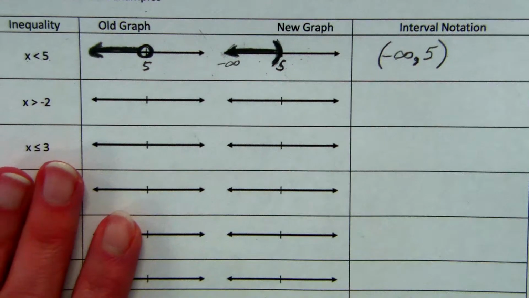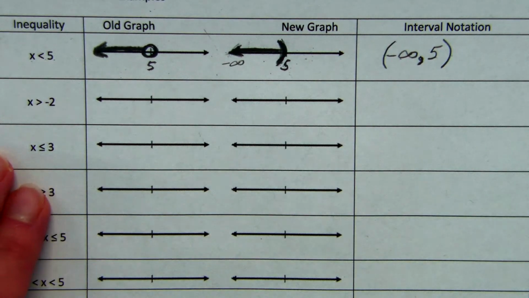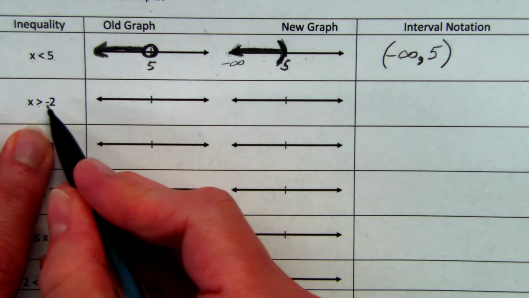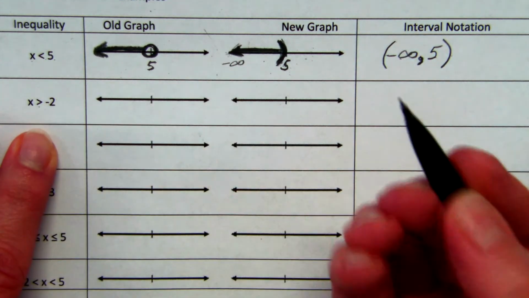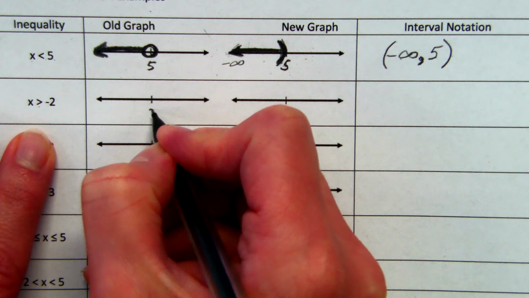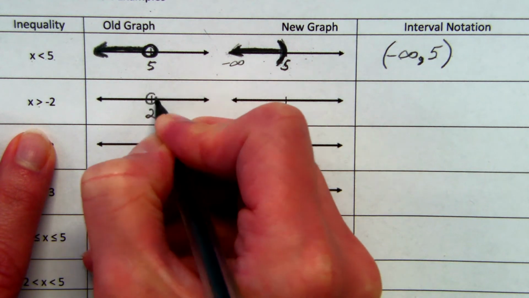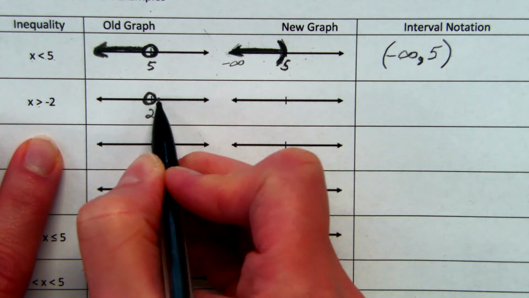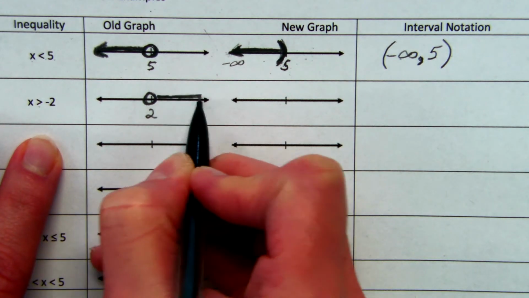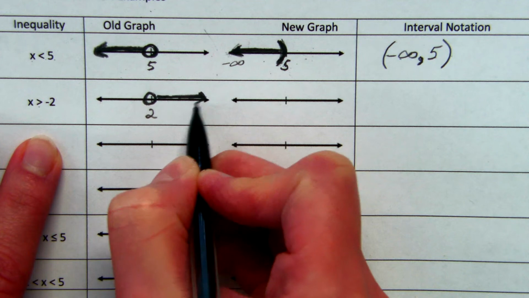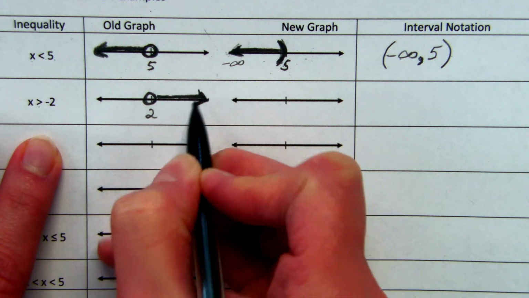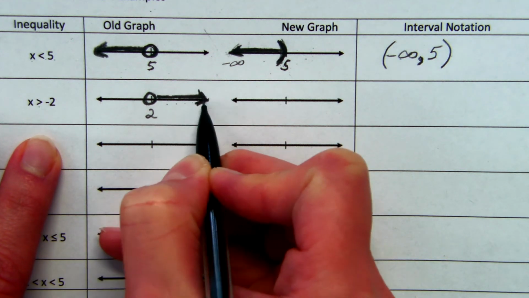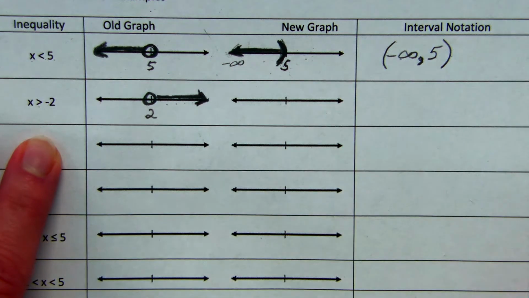All right, so let's take a look at the next one. We have x is greater than negative 2. So to do this one, I would have negative 2 on my graph. I would have my open point because negative 2 is not included. x cannot be greater than negative 2 if it equals it. And then we have all of these numbers to the right that are greater than negative 2. 3, 4, 5, 6, 7. All of those numbers would be greater than negative 2.